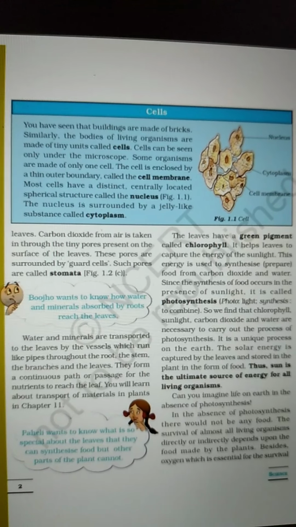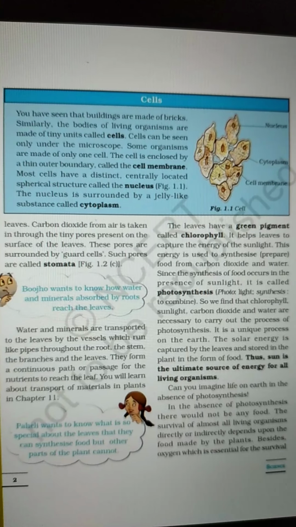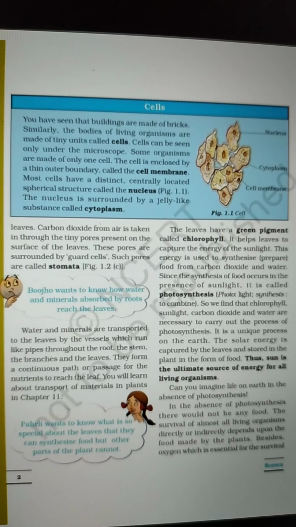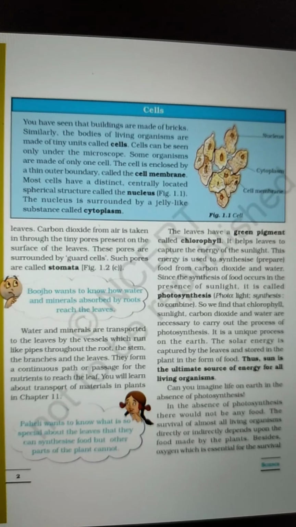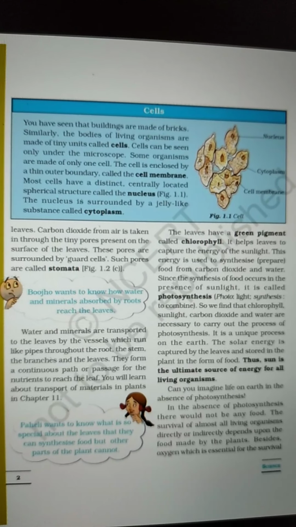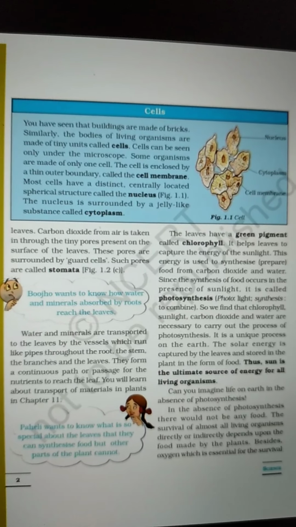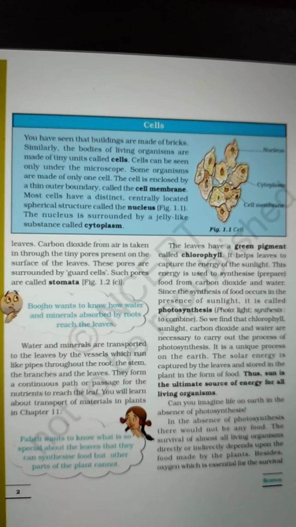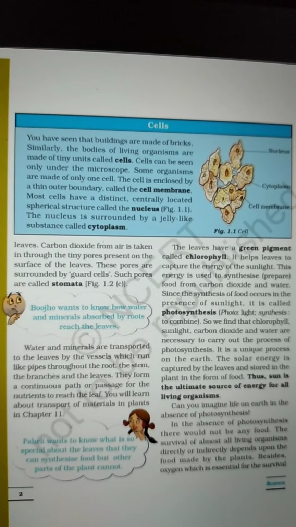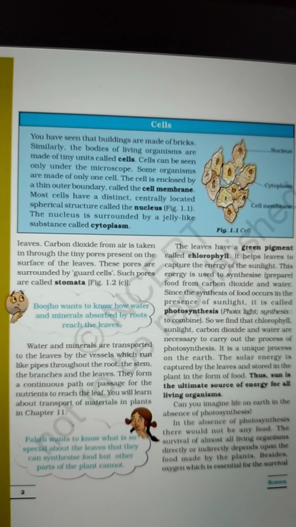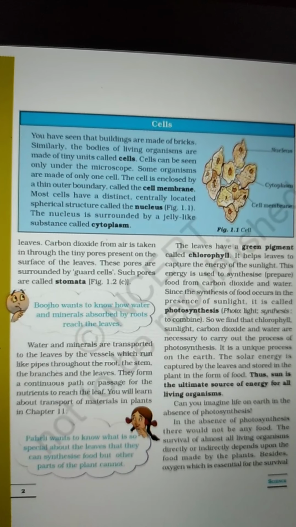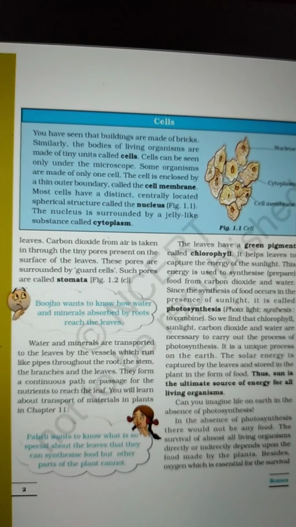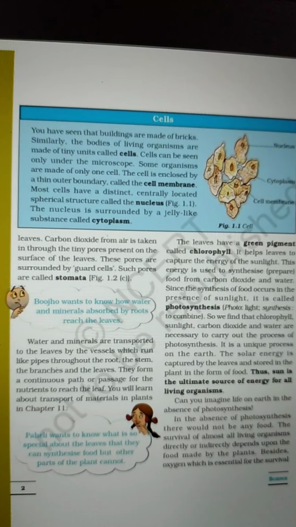Now here below, Boojo wants to know how water and minerals absorbed by the roots reach the leaves. For this question, let's read more. Water and minerals are transported to the leaves by vessels which run like pipes throughout the root, the stem, the branches and the leaves. They form a continuous path or passage for the nutrients to reach the leaf.